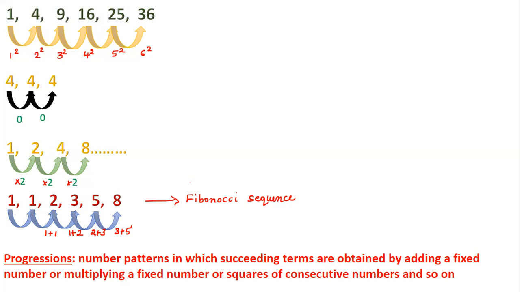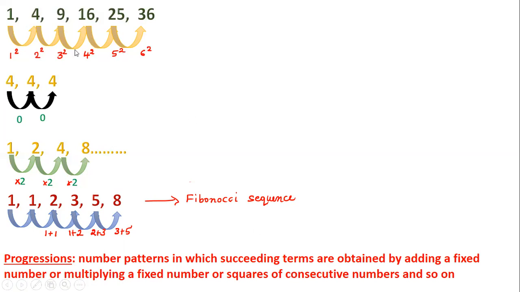In the first 4 examples, succeeding terms are obtained by adding a fixed number. In the 7th example, succeeding numbers are obtained by multiplying a fixed number. And in some cases, they can be squares of consecutive numbers.